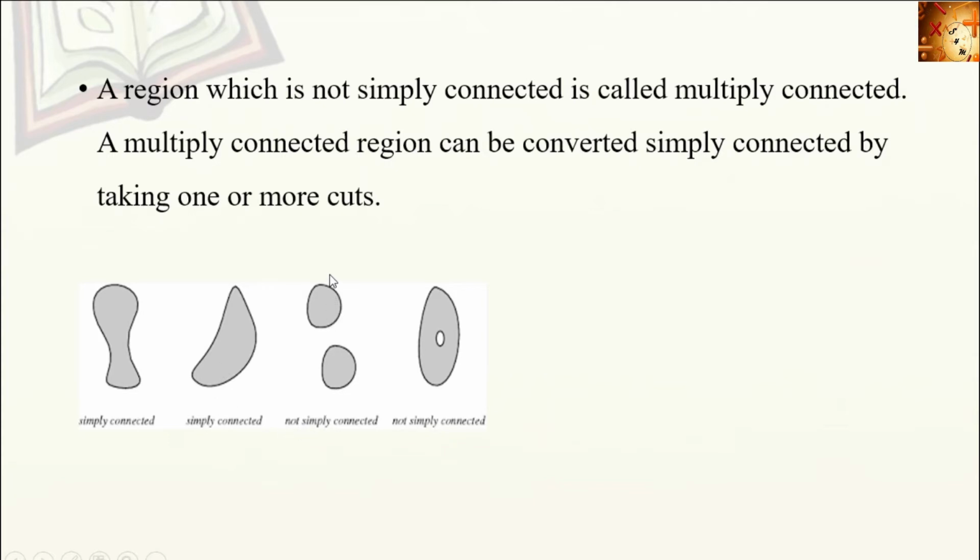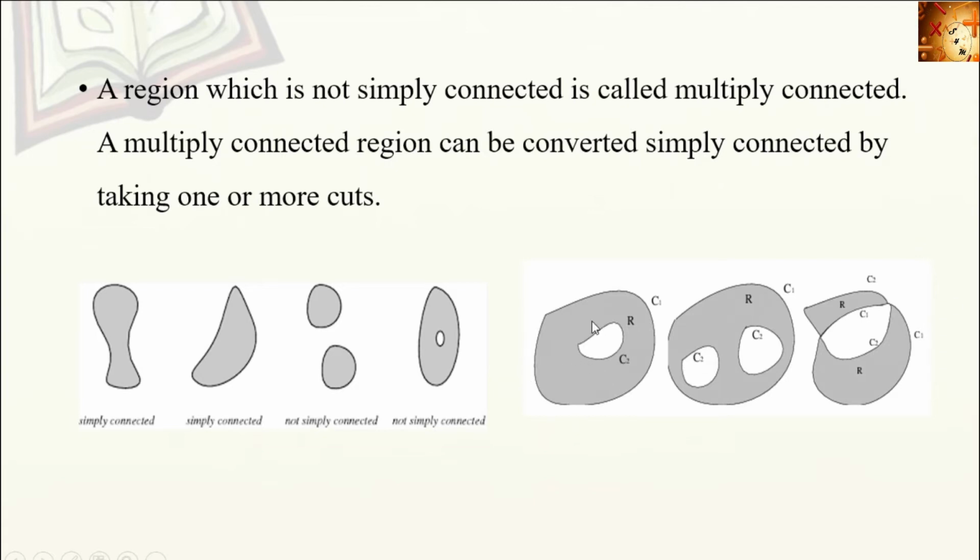Then the third figure, here we have a circle, we have a region. If you take 2 points from these two regions, then the connecting curve will not lie within the region, so it is not simply connected. And the fourth picture, here the region has one hole, so it is not simply connected, which means it is a multiply connected region.